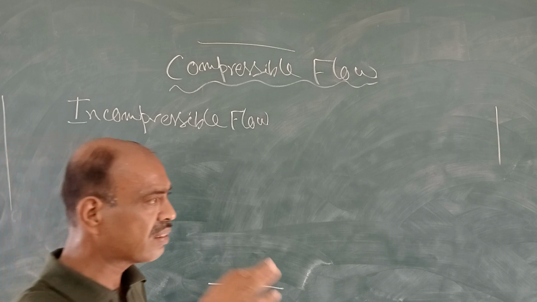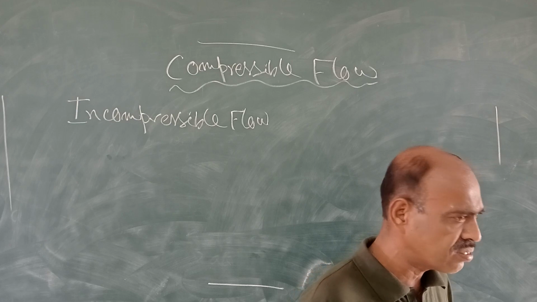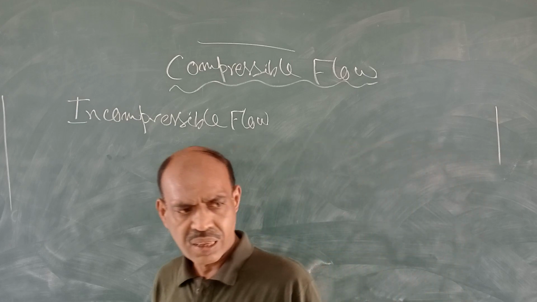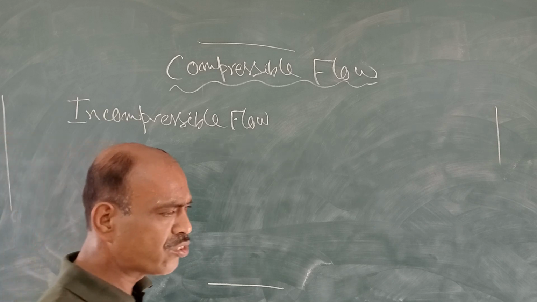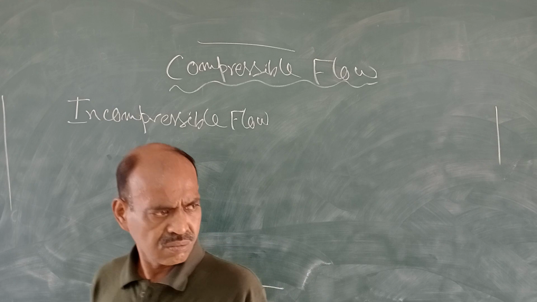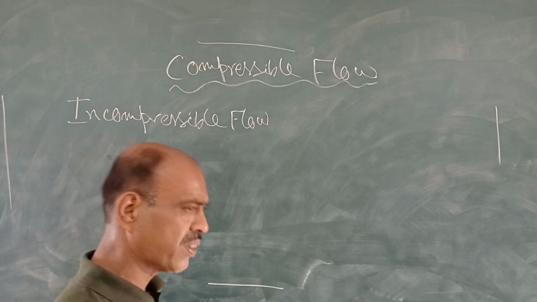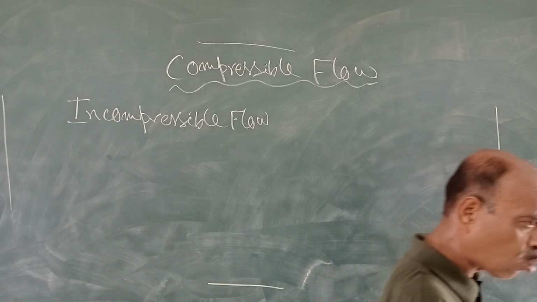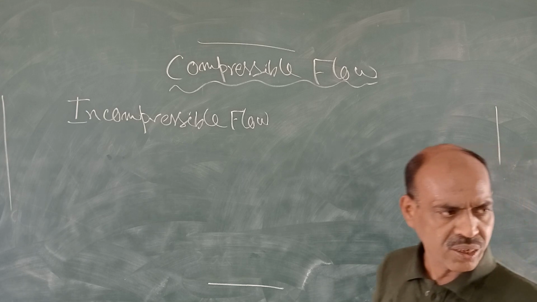In that case, there will be some variation of temperature at different locations, and accordingly the density of the water will change. But if you take a short length of the river for your analysis, then you will find that temperature remains the same, and in that case you can consider the flow to be incompressible.